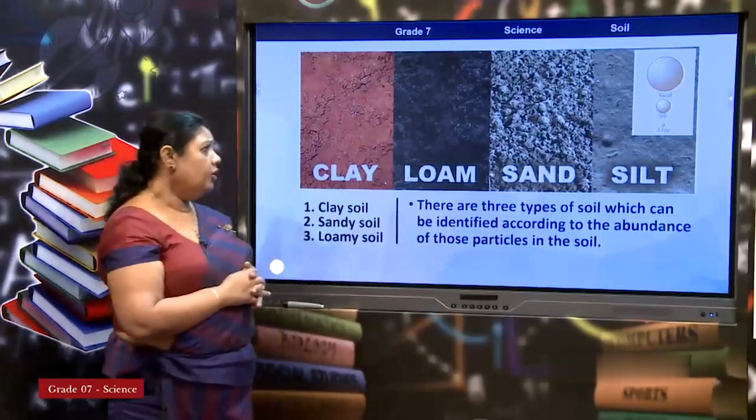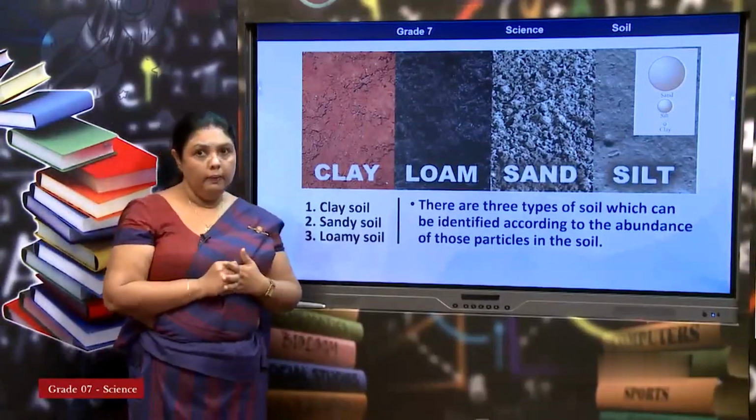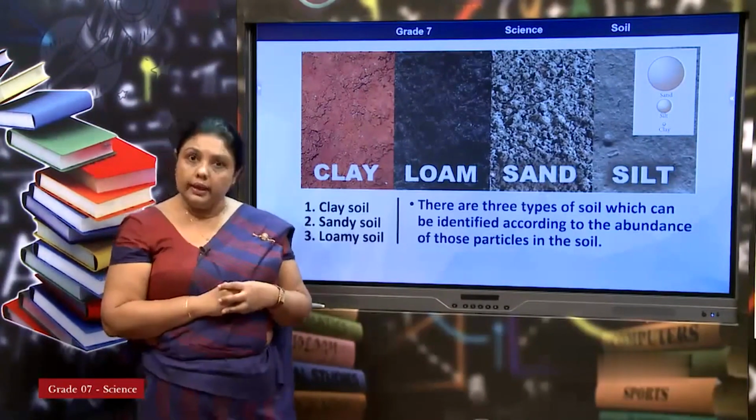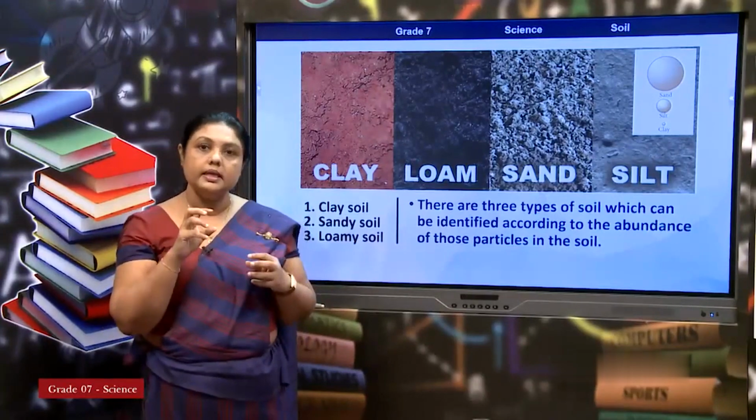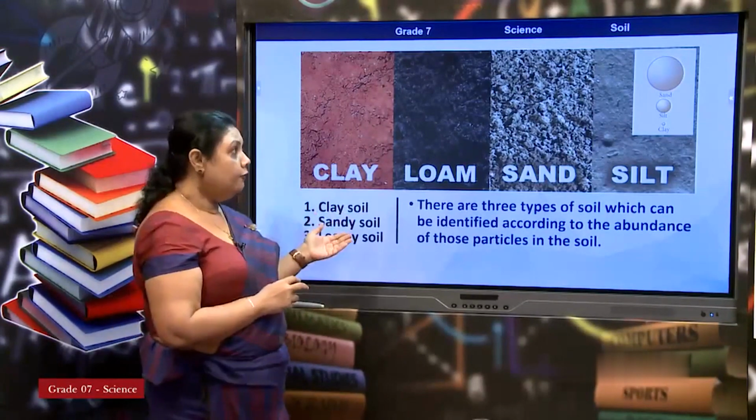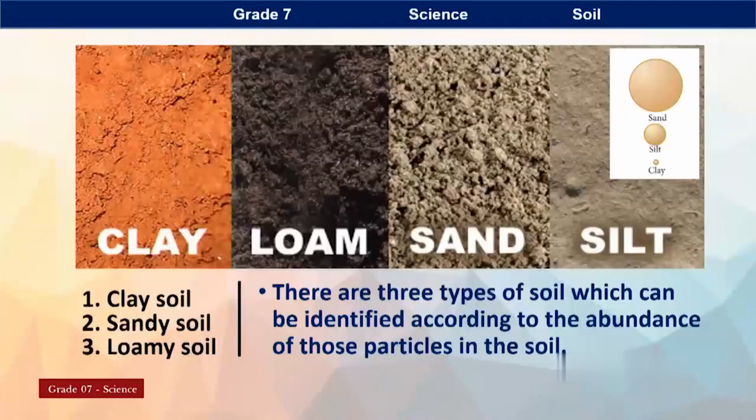Now, look at this. You can see, first of all, you can identify different types of soil with the size of the particle. If you concentrate on the screen, you can see sand particles are very large and silt particles are smaller than that. Clay particles are the smallest. So, when it is together, it is a bit difficult to identify, but particles are that way at the same time. By looking at the color, you can find out what it is.